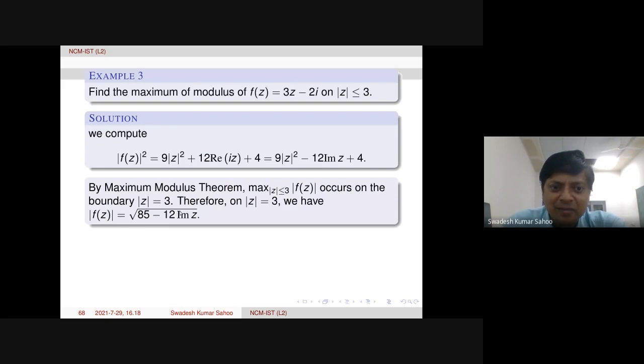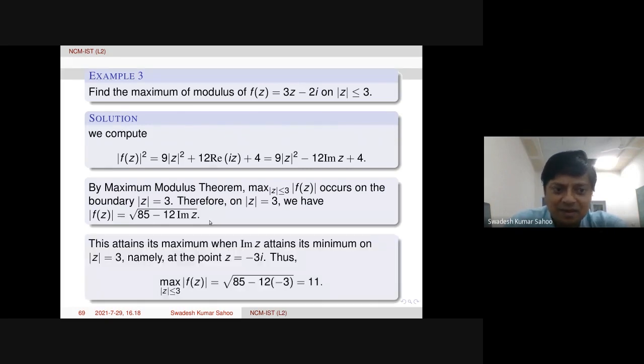Maximum means whenever the minimum occurs for the imaginary part of z, that time the maximum for modulus of f of z will happen. Straightforward. So this attains its maximum when the imaginary part of z attains its minimum, because negative of imaginary part of z is within the square root.